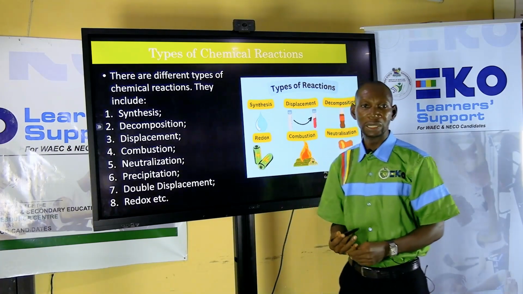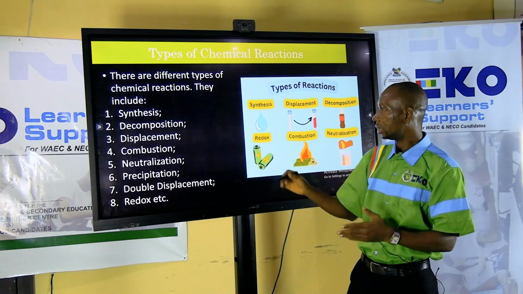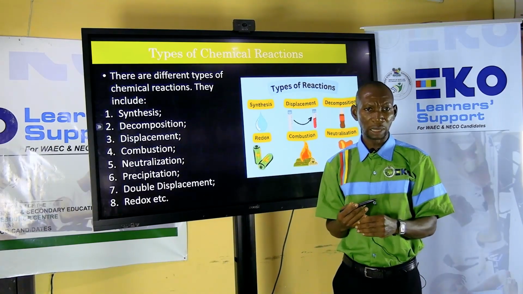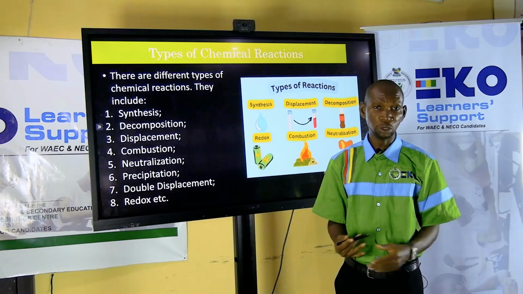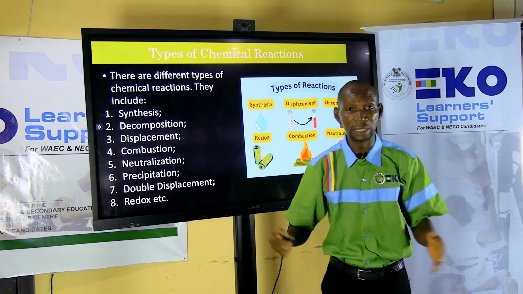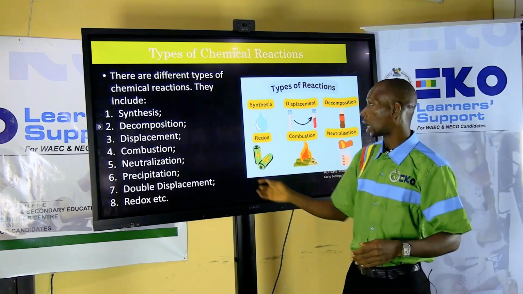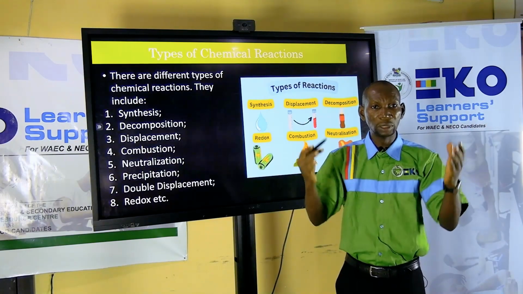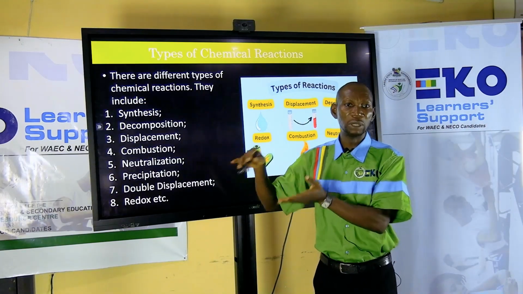Then we have what we call decomposition. What do I call it? Decomposition reaction. Now, when you decompose, what does that mean? Very good of you. It means to split. So that is the type of reaction whereby a complex compound is split into simpler ones.